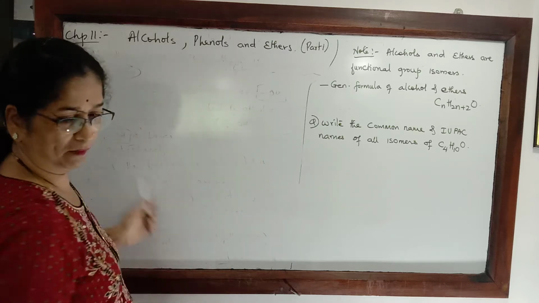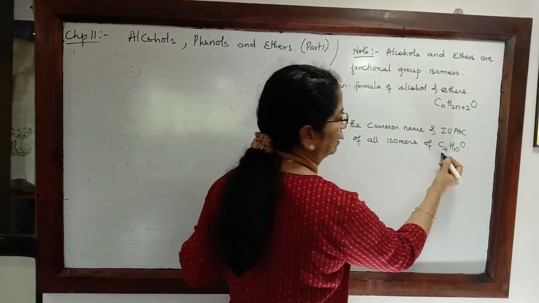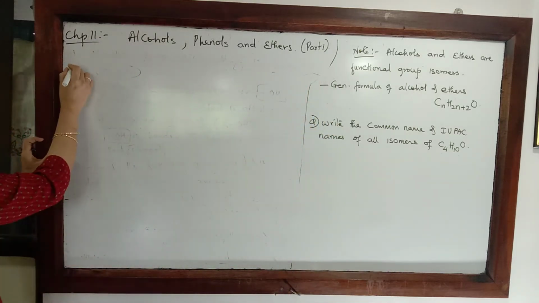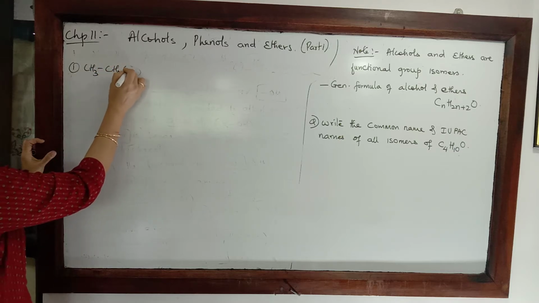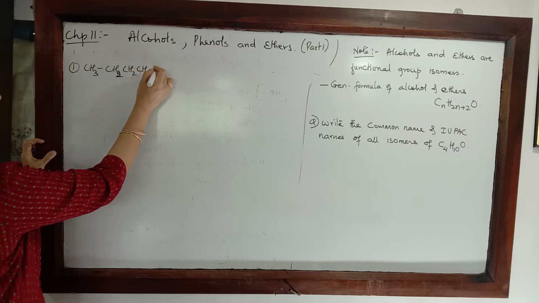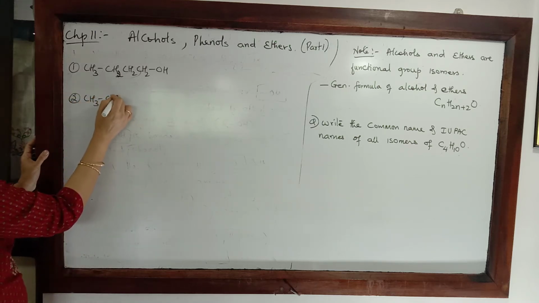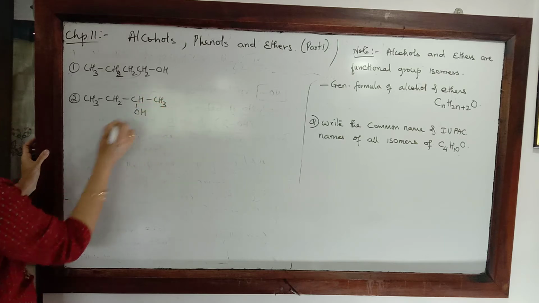Write common name and IUPAC name of all isomers with a general formula of C4H10O. So the first compound that I will write, I will put all the 4 carbon atoms in a line and I will write OH. I can also put all the 4 carbon atoms in a line and I can put the OH on the secondary carbon.